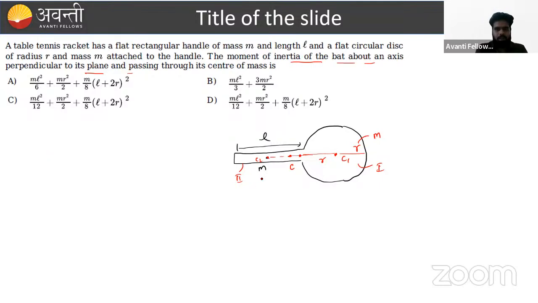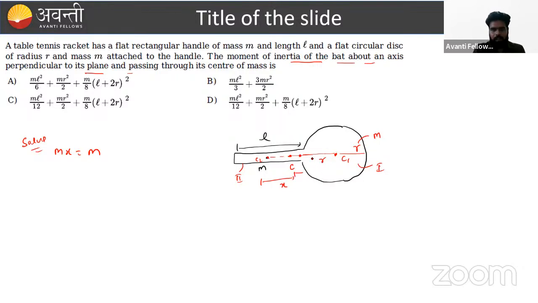We can also find out where the center of mass is by the fundamental of the moment of mass. Say this distance is x. If we apply the fundamental of moment of mass, or another method, you can choose the origin here and write down the coordinate, and locate the center of mass. But now I am going to apply the mass moment, that is m into x. And here this mass is m. What is the distance from this?